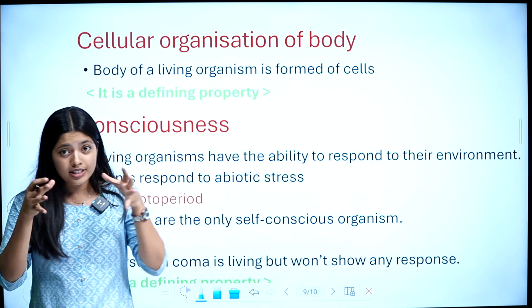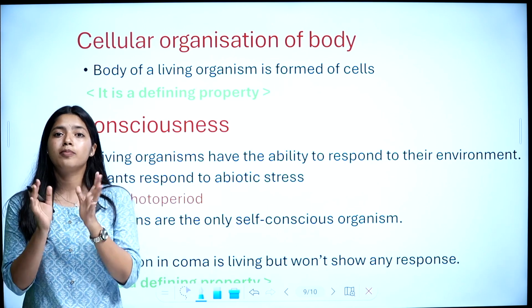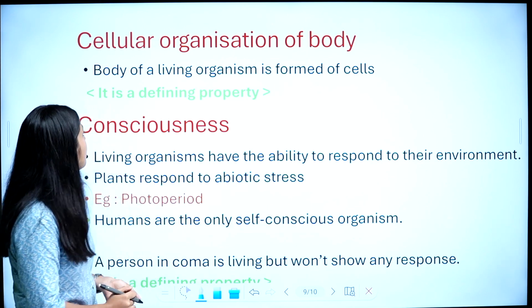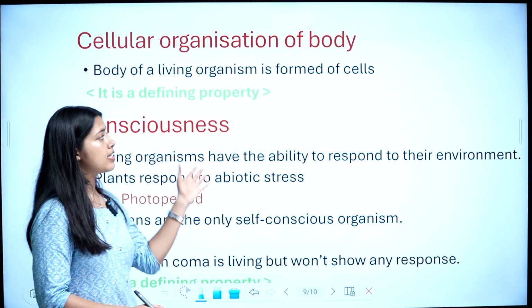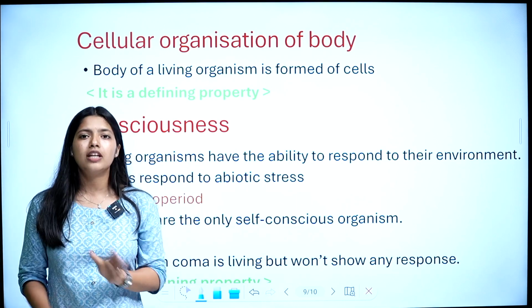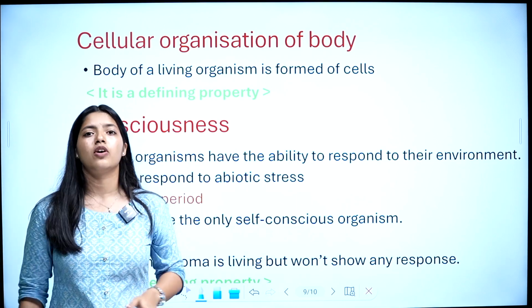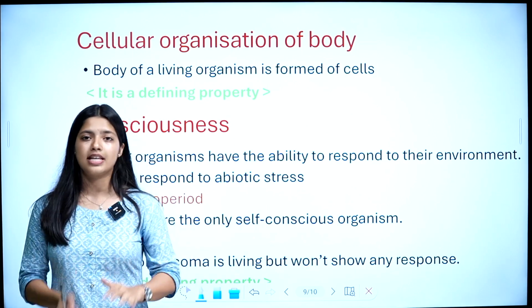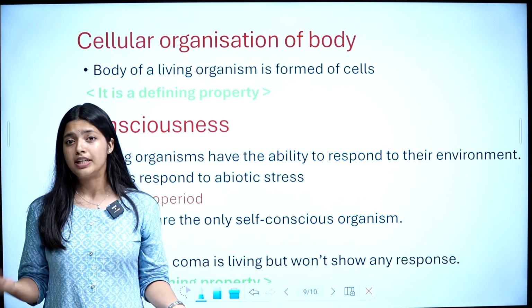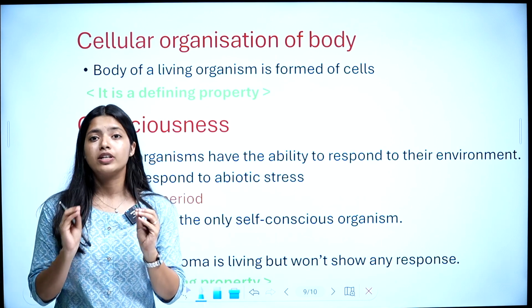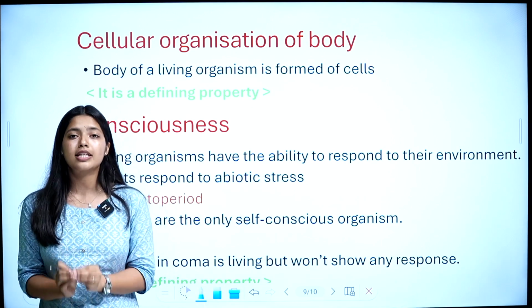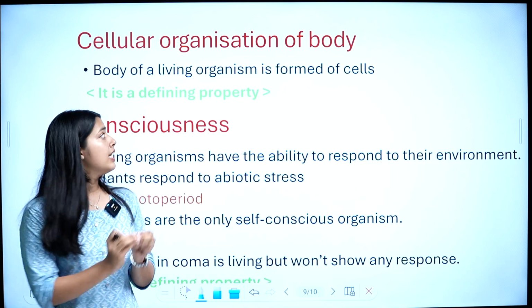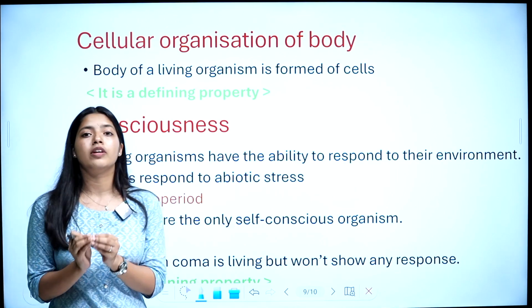So, the cells organize themselves and form our body. The body of a living organism is formed of cells. In the case of every living organism, their body is made up of cells. The basic unit of their body is the cell, whether it is unicellular or multicellular. So cellular organization of the body is a defining property of living organisms.